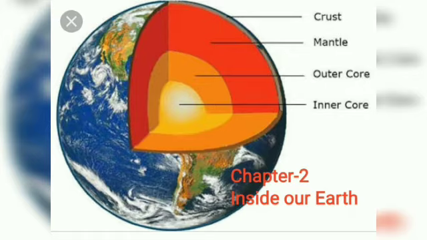Now the next topic is rocks and minerals. Rocks are composed of different minerals, which are naturally occurring substances which have certain physical properties and definite chemical composition. And the earth's crust is mainly made up of various types of rocks. There are 3 major types of rocks. The first is igneous rocks, also called primary rocks. They are formed through the cooling and solidification of magma and lava that come out from Earth's surface.